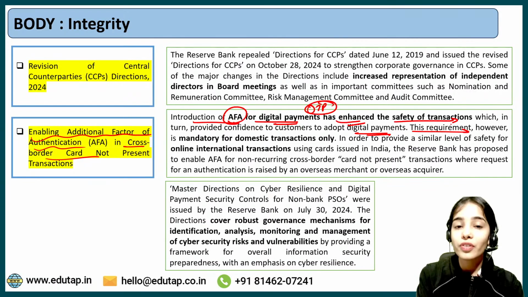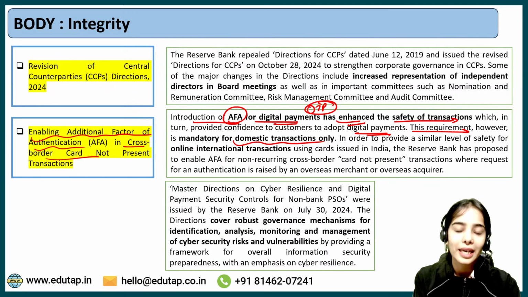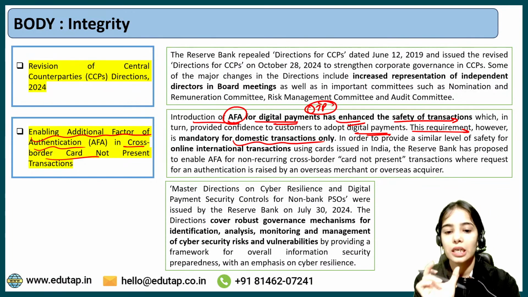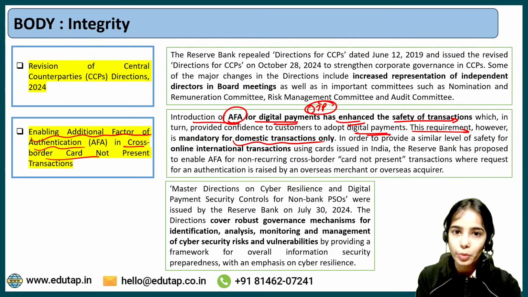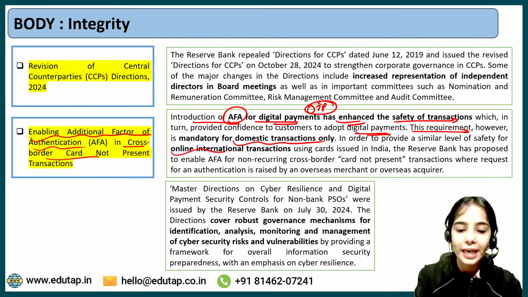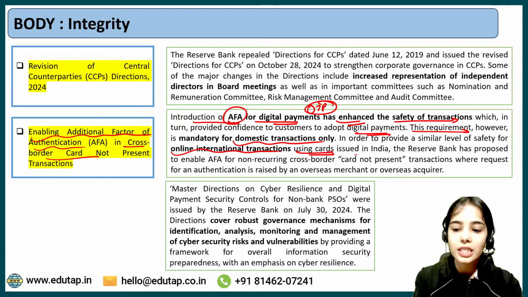This requirement, however, is mandatory for domestic transactions only. That means this additional factor authentication, this level of safety, is not provided or is not mandatory for online international transactions using cards issued in India.